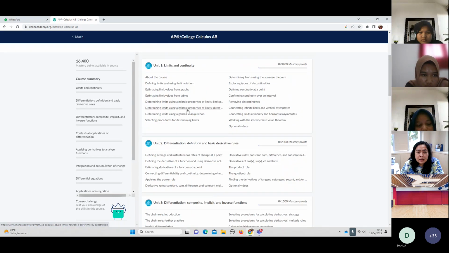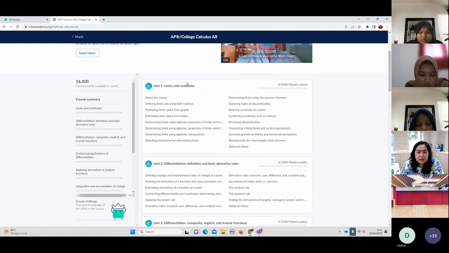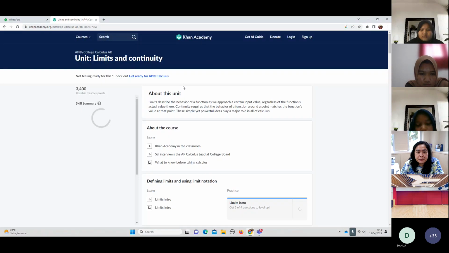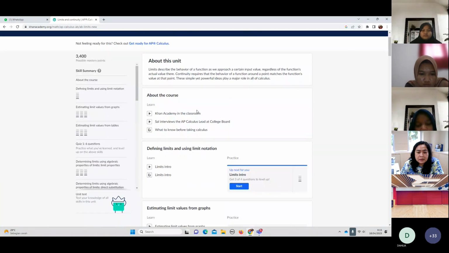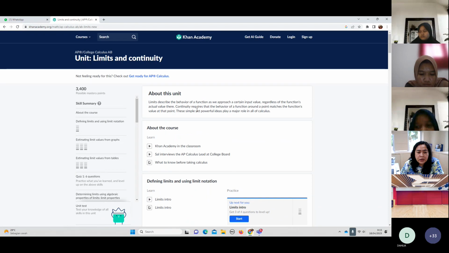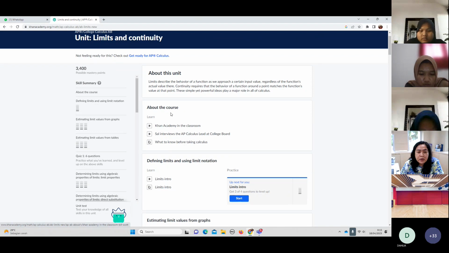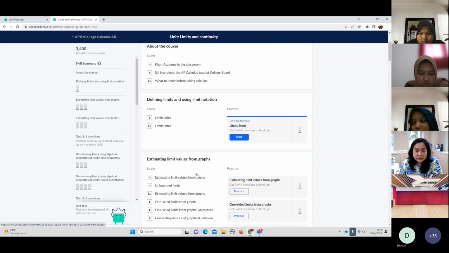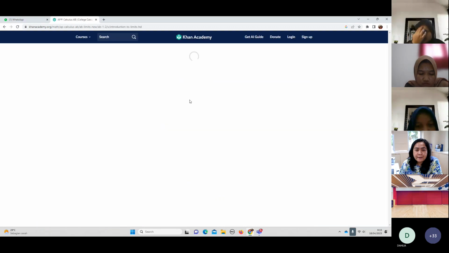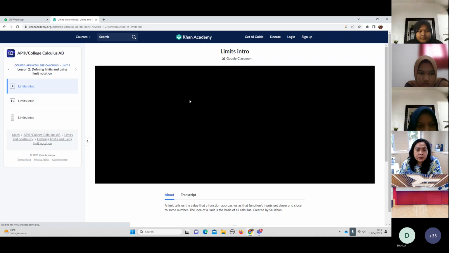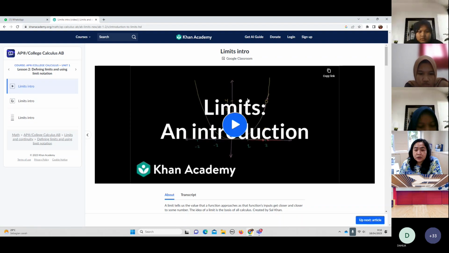Okay, let's start with the basics first. Limits. You can click limits, and then you can choose which one you want to see. For example, defining limits. This is about the course. This is only an introduction, yeah. And then estimating limit values from graphs. Okay, maybe this one. This is the introduction of limits. You can go to this, and it has lots of videos that you can watch.